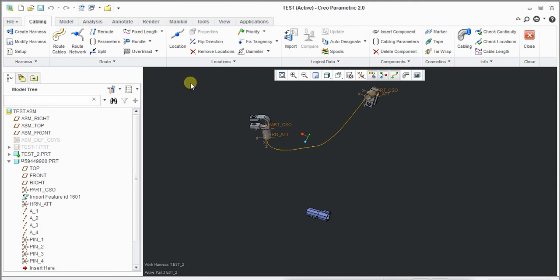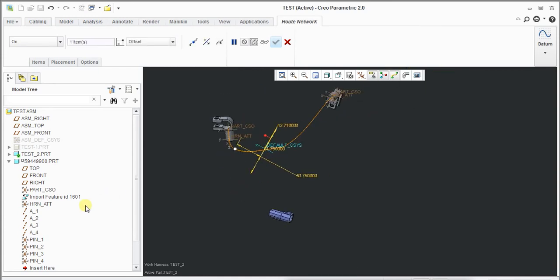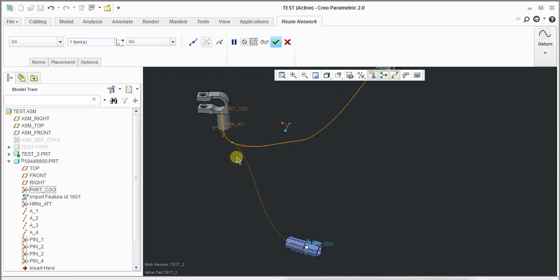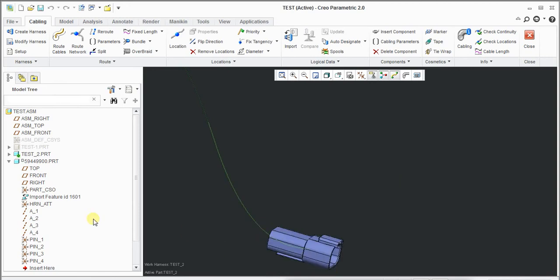So you will go here, select the point, okay, and select first the HRN entity, okay, then next select the coordinate. So this is how it is going inside the terminal, okay.